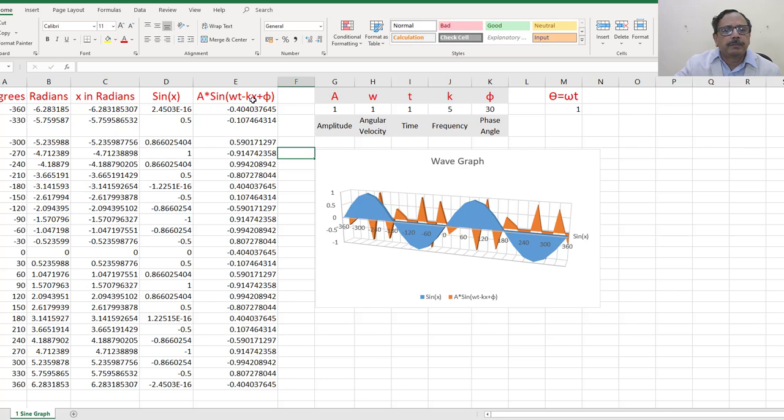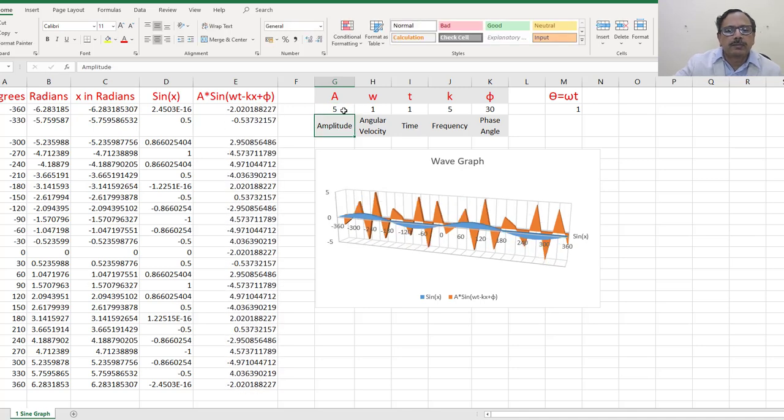We have not taken y and z, that means y and z are taken as 0. So the wave is moving in the x direction, with amplitude a, angular velocity omega, time t, k the wave number, x the distance, and phi the phase. This is how we draw the graph corresponding to these varying parameters. If you change the amplitude from 1 to, say, 5 units, instead of 1, we change this.